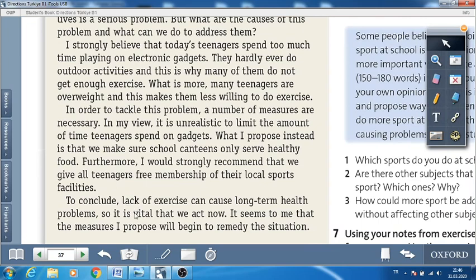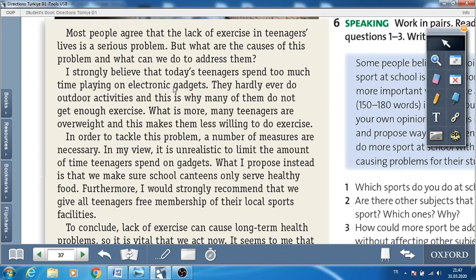What about the second strategy? Yes, because here it deals with the causes and suggests solutions. So in the second paragraph, in the main body part, she deals with the causes. In the third paragraph, the writer suggests some solutions for these problems.